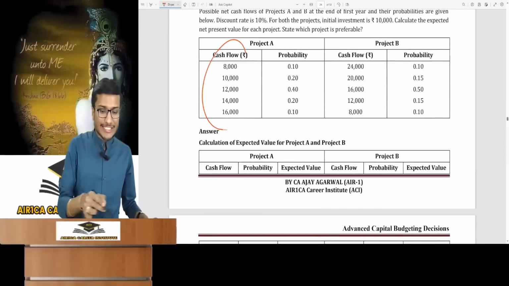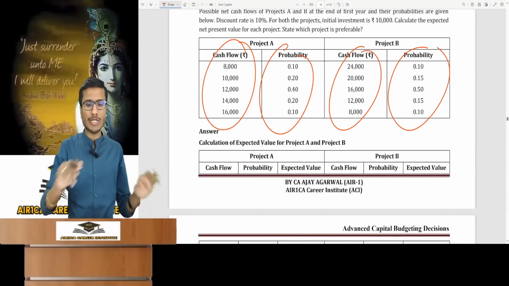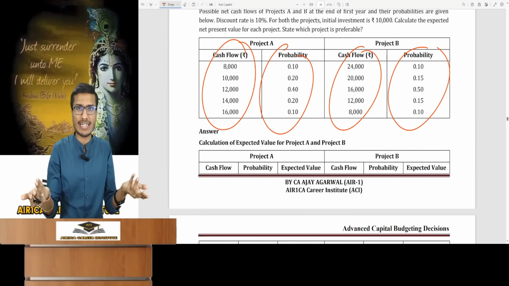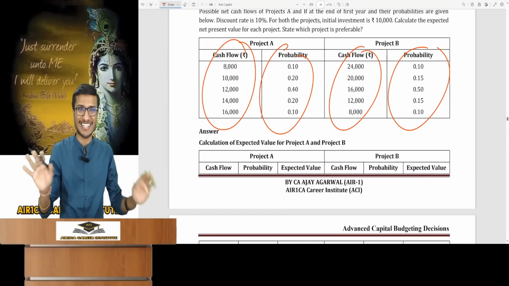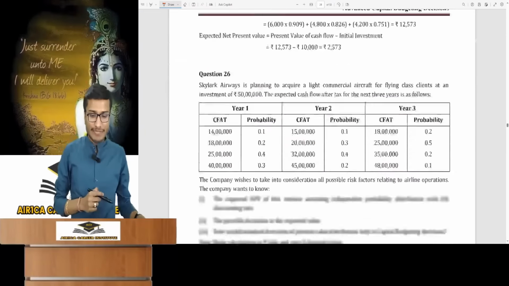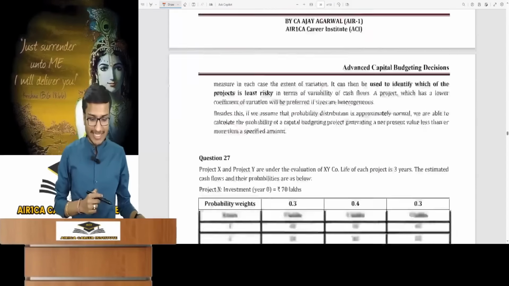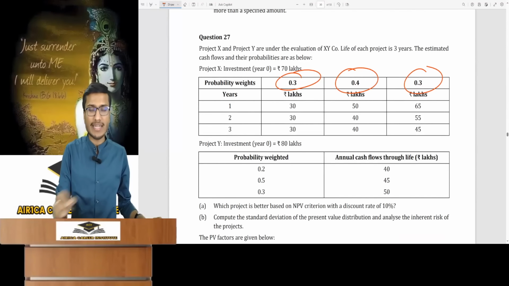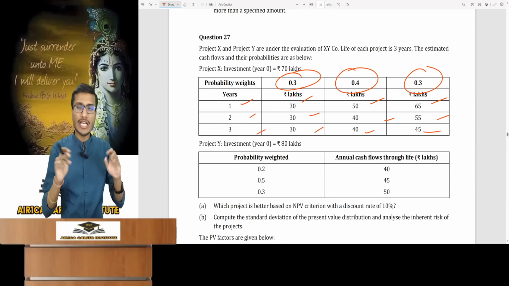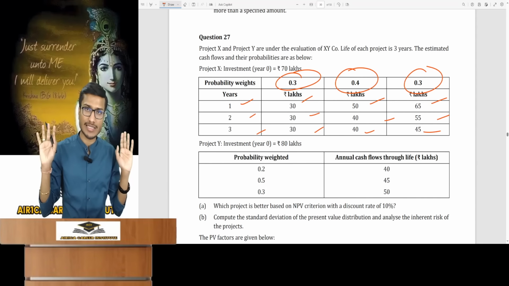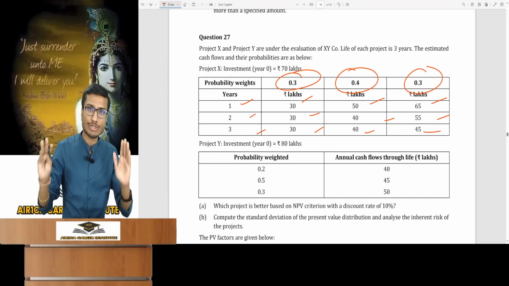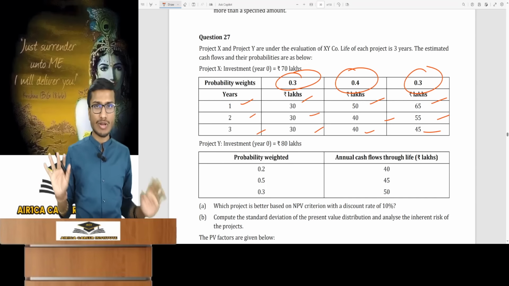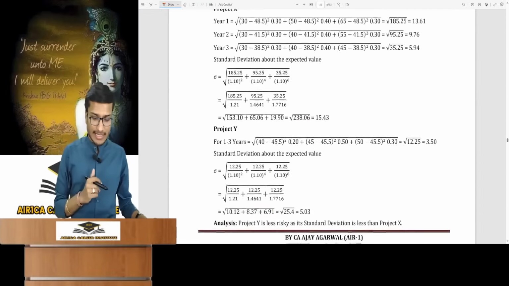For this case with cash flow probability, nothing is written and it is clearly perfectly independent. We assume this when no specifics are provided. Understand perfectly independent from the question. Either it will be written, otherwise see it's given in the question. This and this probability can be there. In first year this and this cash flow, in second this and this can be. There nothing is said for the third. It signifies perfect independence and therefore you should not make any assumptions. Normally you don't consider perfectly independent in a silent situation. There is no other scenario. After this, look.